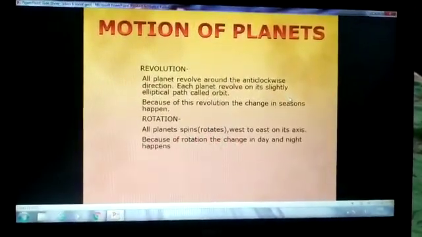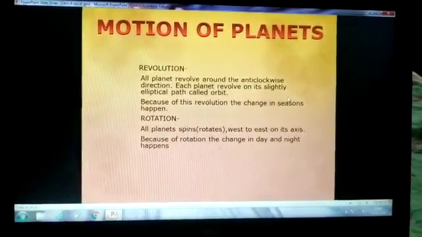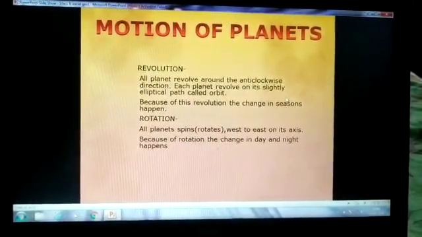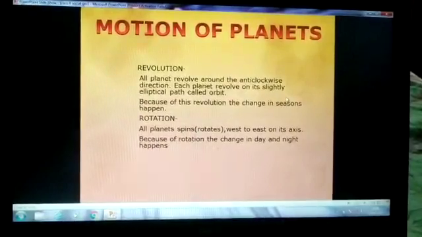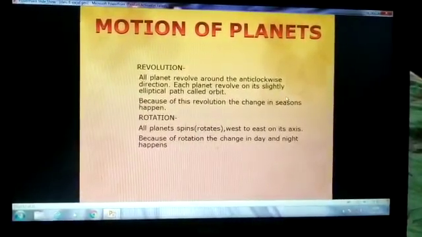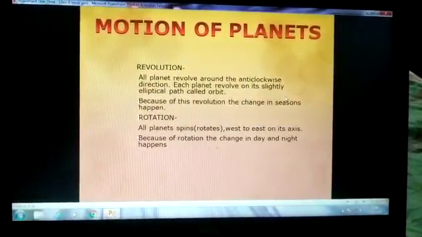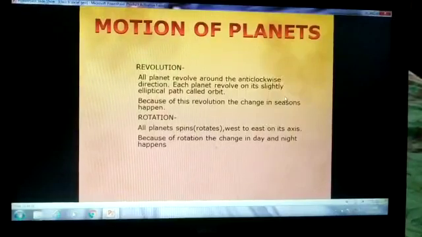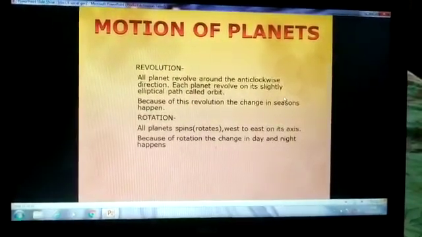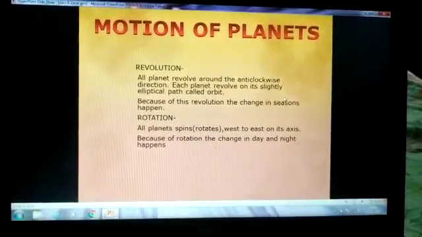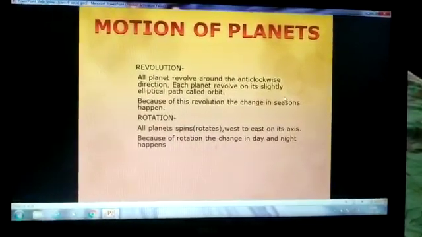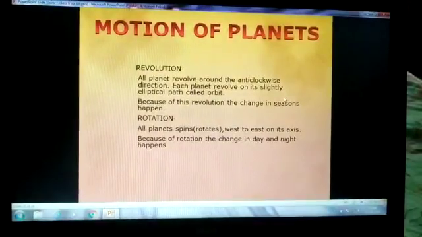Motion of planets. As we know, in the universe, every object is moving continuously. So the motion of the planets is of two types, that is revolution and rotation. As you have read last year in class 5th about rotation and revolution, let us know. All planets revolve in the anti-clockwise direction. Each planet revolves on its slightly elliptical path called orbit. Because of this revolution, the change in seasons happens.